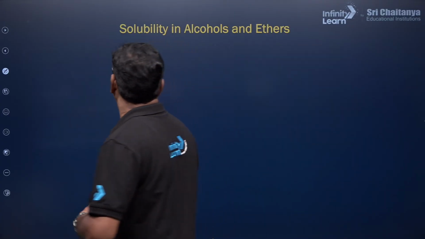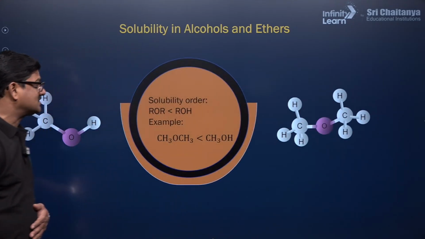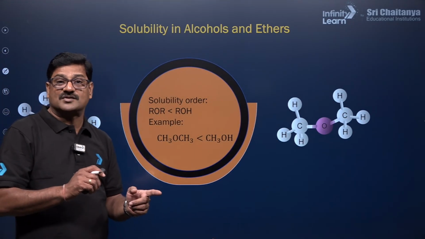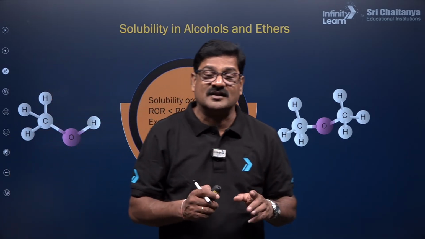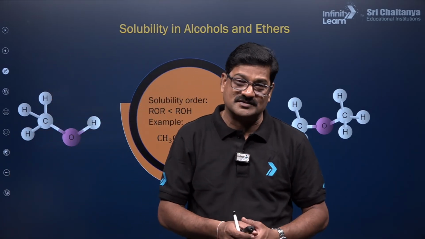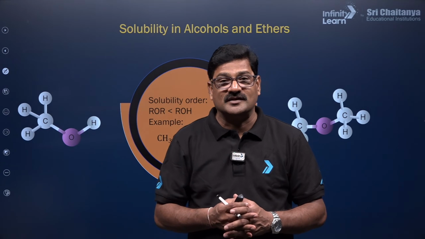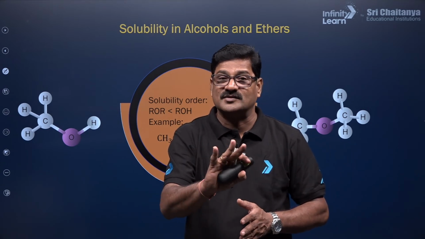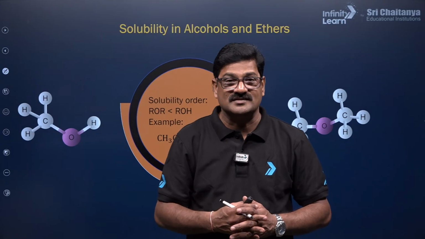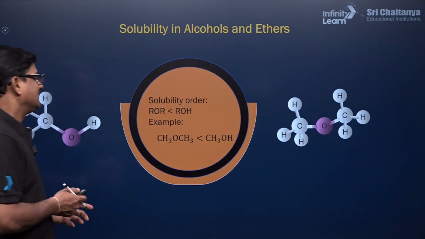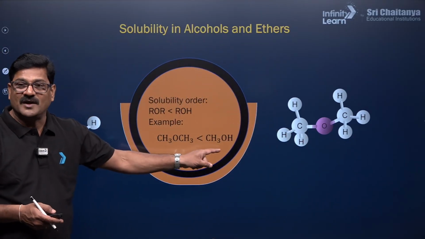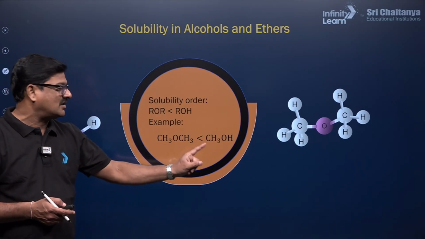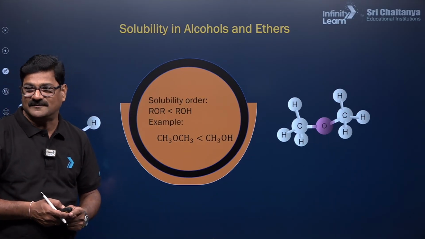So bacho, you can see solubility of alcohols in ethers. Yes, solubility order. Alcohol is more soluble as compared to ether of comparable molecular masses, and it is due to the intermolecular hydrogen bonding present in the alcohol. Intermolecular hydrogen bonding is not present in the ethers, right? That is the reason why methanol and ethanol are more soluble than dimethyl ether.